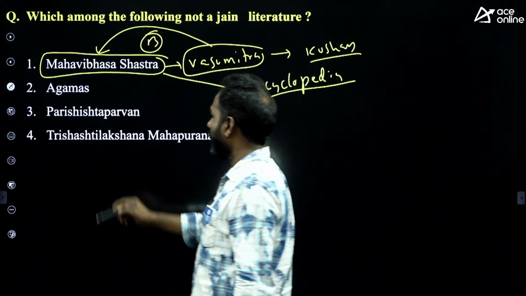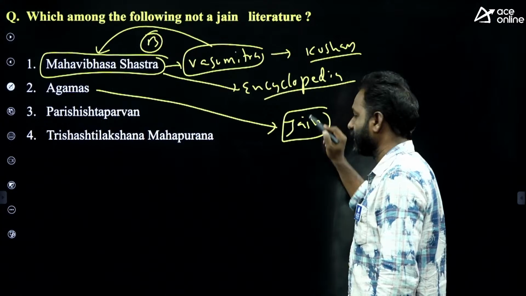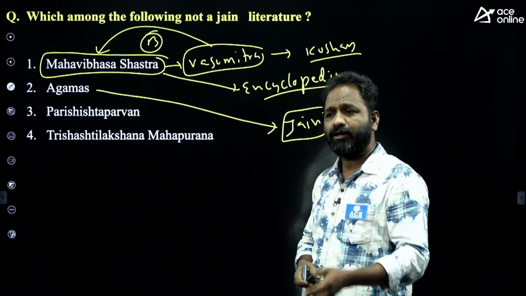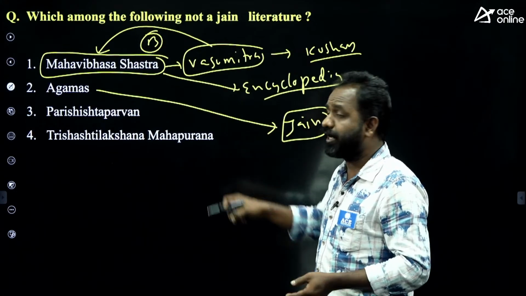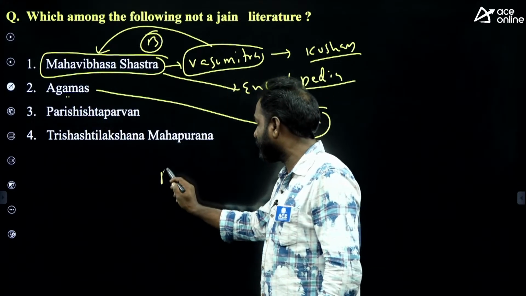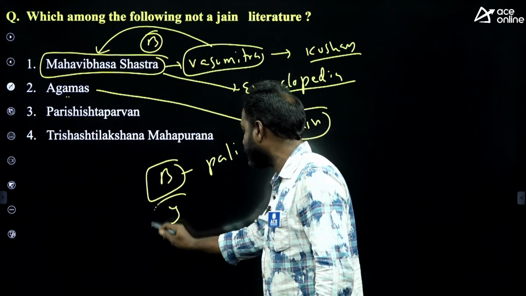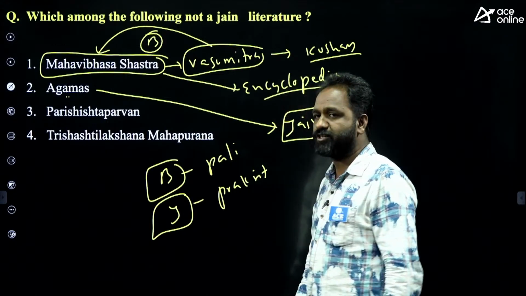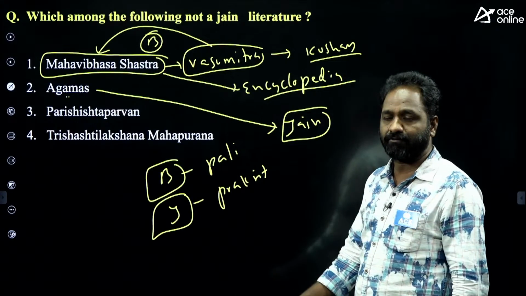What about Agamas, sir? Agamas is the main Jain text. Like Bhagavad Gita in Hinduism, Quran in Islam, Bible in Christianity, and Tripitakas in Buddhism, regarding Jainism the important text is called Agamas. Most Buddhism-related texts were compiled in Pali language. Most Jainism-related texts were compiled in Prakrit language.